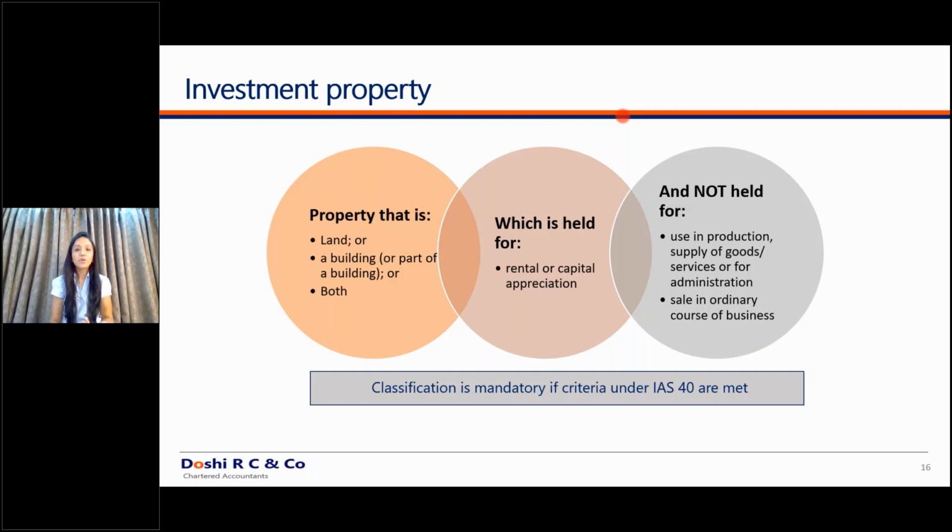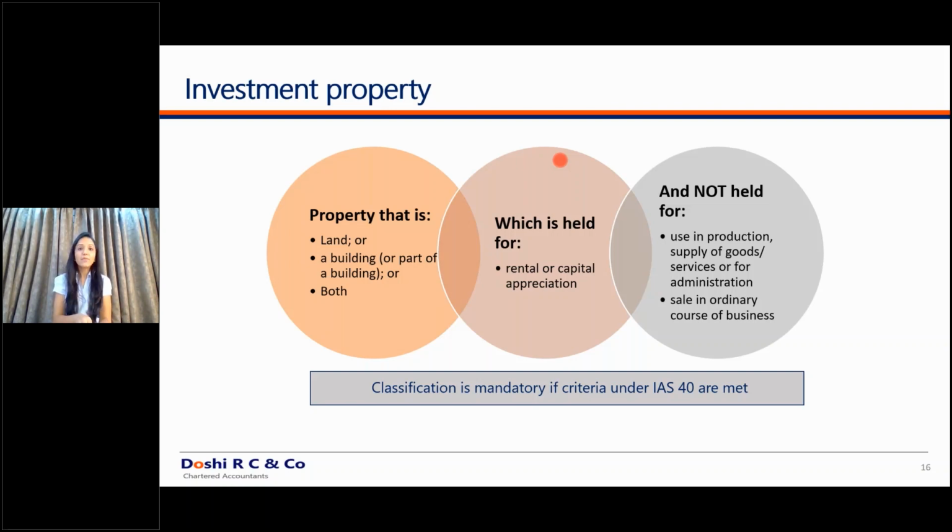So it has to be a land or building. And second, it has to be held for rental. So if your company is giving any properties on rental, it might be as small as flats or something. The company has invested in flats and for the time being they have given them for rentals. That is one which has to be classified as an investment property. And there is no materiality criteria. You cannot say that it is just a 1 crore flat and my company is 1,000 crores. You have to classify that as an investment property. And second is held for capital appreciation. You're not using it in your business. You're not intending to use it in your business either.